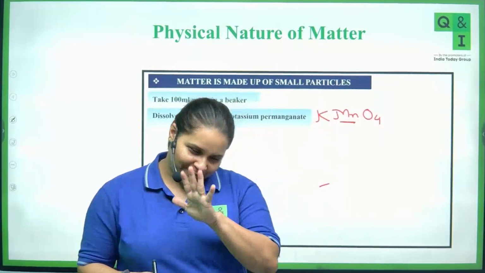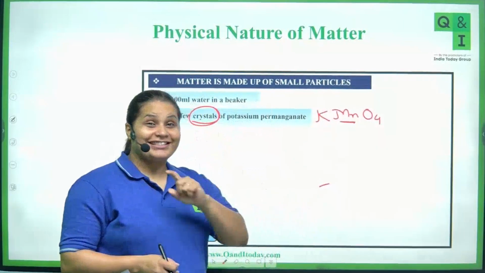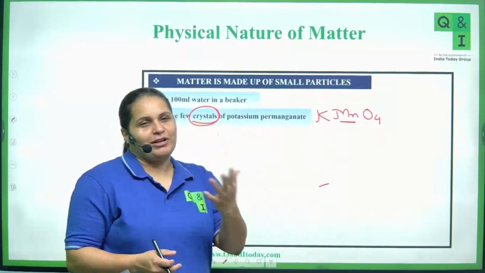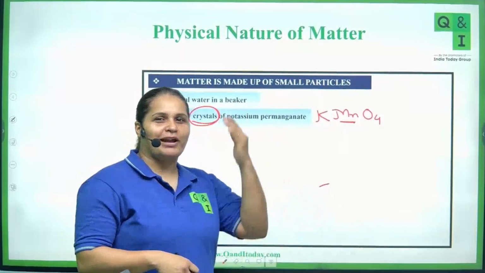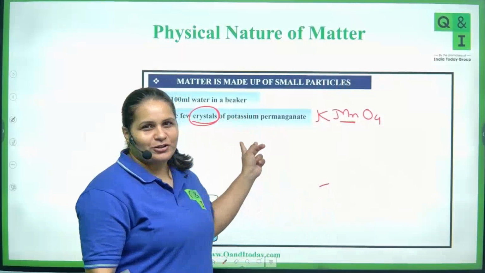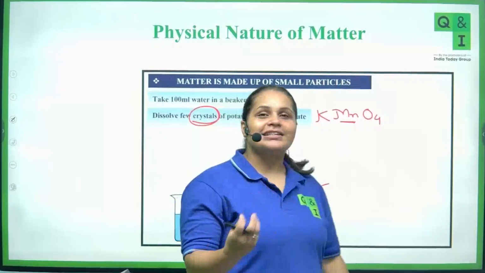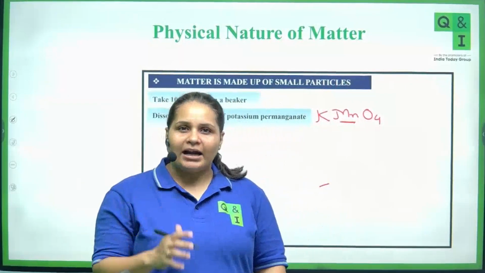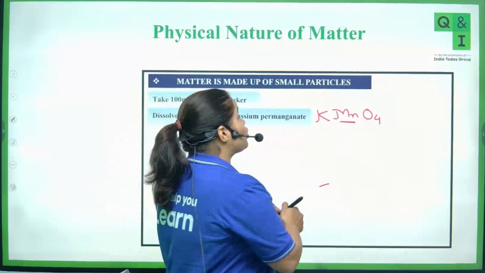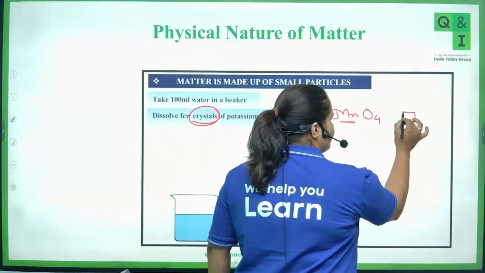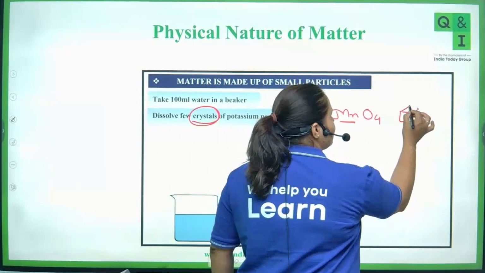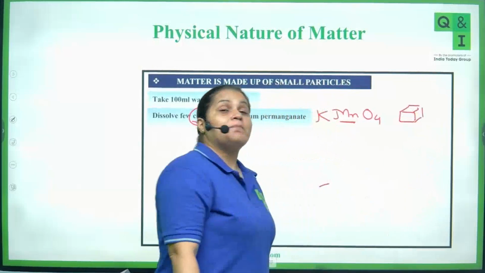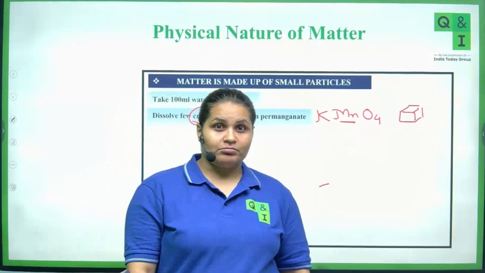Okay. So now let me tell you what is crystal. See, these are small words. We think that we know all of these. Let's move ahead to the activity, but we are actually not clear with these words. So crystals are nothing but solid substances in which the particles are arranged, right?